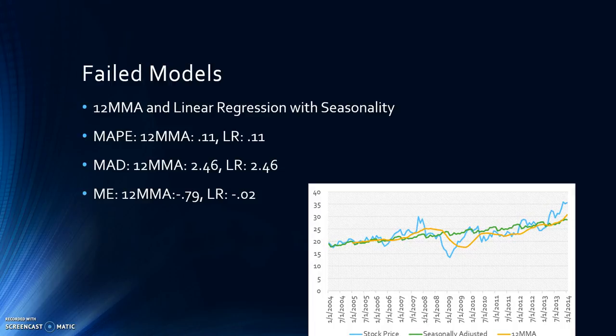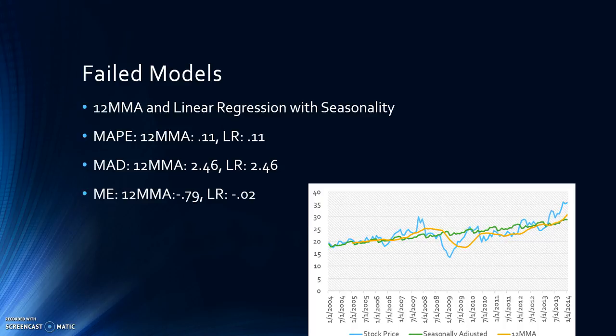So some of the failed models I found were the 12-month moving average and linear regression with seasonality. The mean absolute percentage error for the 12-month moving average was 0.11, as well as linear regression with seasonality was 0.11, which means they're both pretty good since they're close to 10%. The mean absolute deviation for the 12-month moving average is 2.46, as well as linear regression with seasonality is 2.46. These were both the highest values of the mean absolute deviation, which ultimately determined that these were failed models.